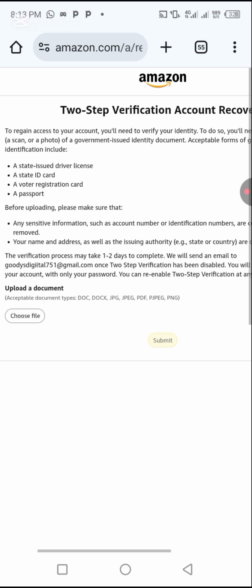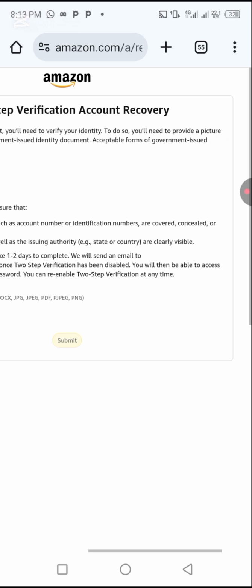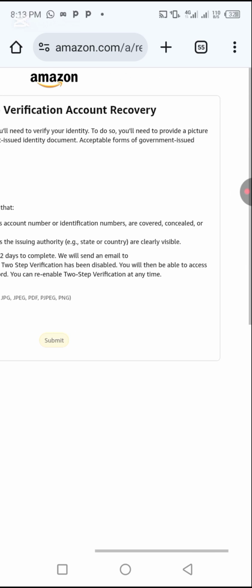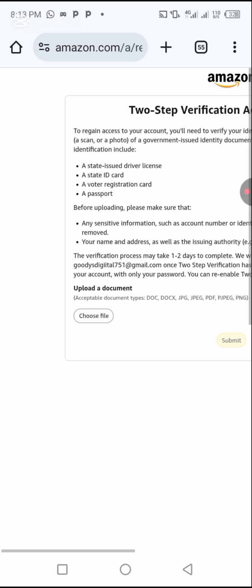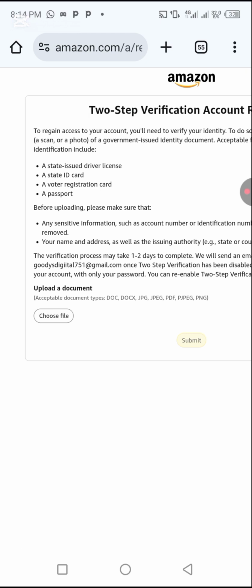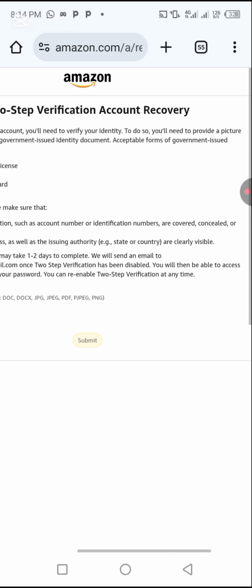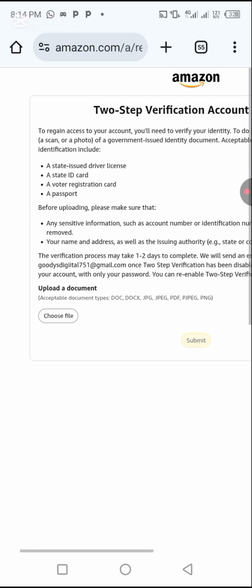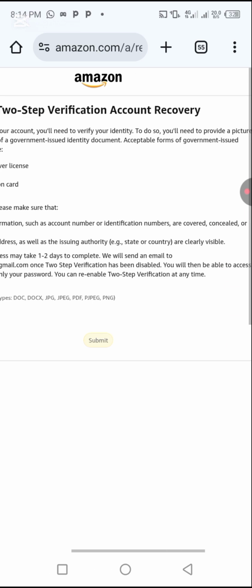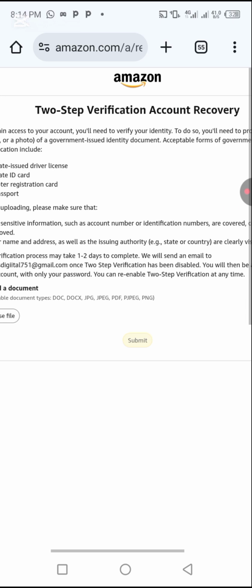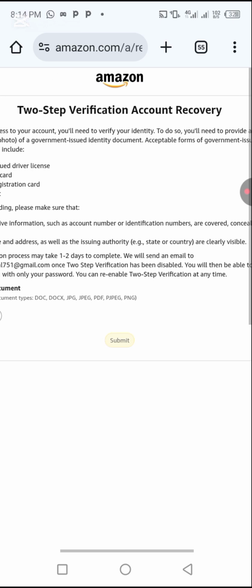Alright, they said to regain access to your account, you will need to verify your identity. To do so, you will need to provide a picture, a scan or photo of a government-issued identity document. Acceptable forms of government-issued identification include a state-issued driver license, a state ID card, a voter registration card, a passport. Before uploading, please make sure that any sensitive information such as account number or identification number are covered, concealed, or removed. Your name and address, as well as the issuing authority, state, or country are clearly visible. The verification process may take 1 to 2 days to complete. We'll send you an email.